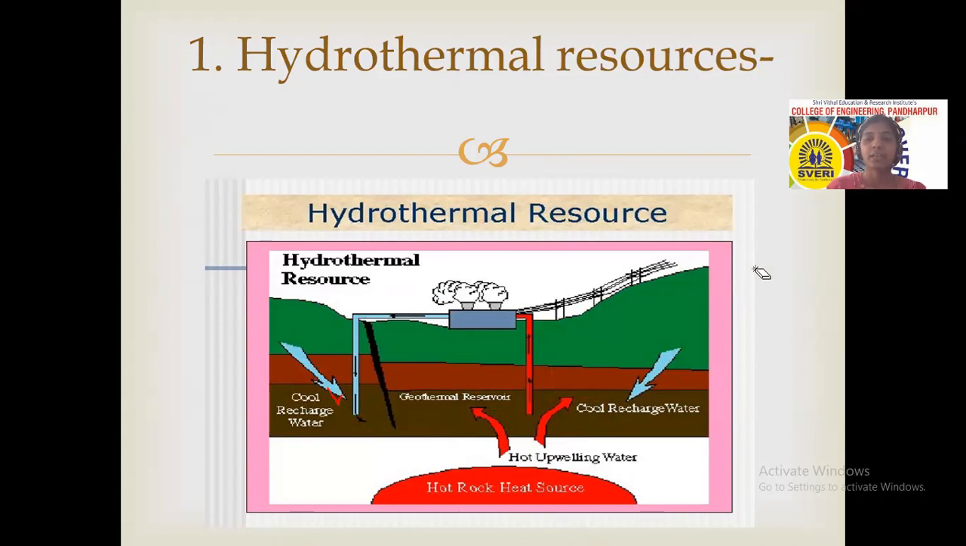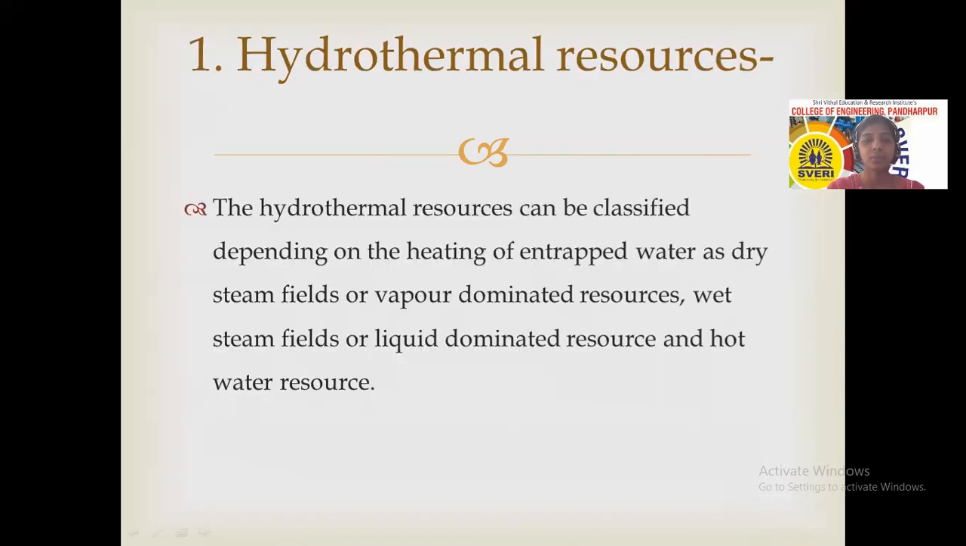Okay, this is about the hydrothermal energy resources. Next, inside these hydrothermal resources, again there are three types. Which are those three types? The first one is the dry steam fields, or you can call it vapor dominated resources. From that we can get only steam or vapor. Next is the wet steam fields, or liquid dominated resources. It is the combination of steam as well as liquid. And the third one is the hot water resources.